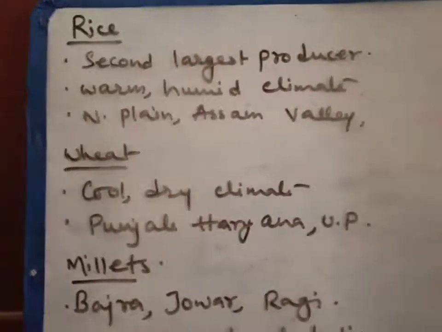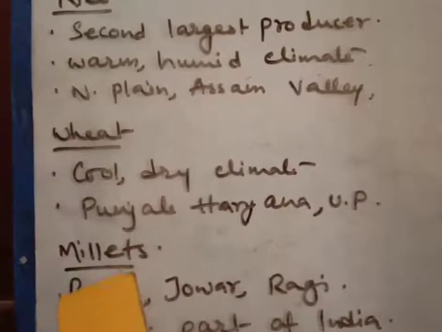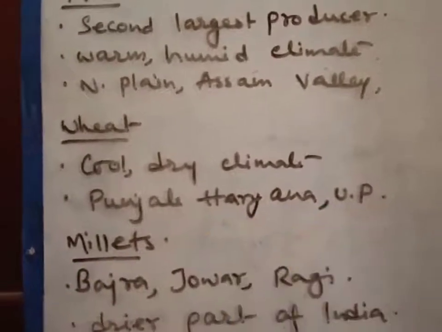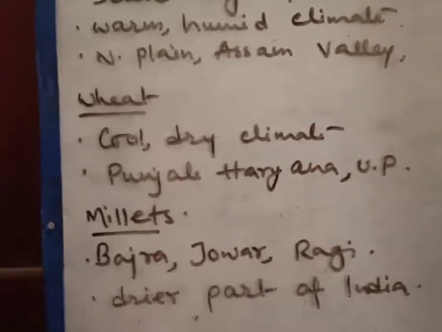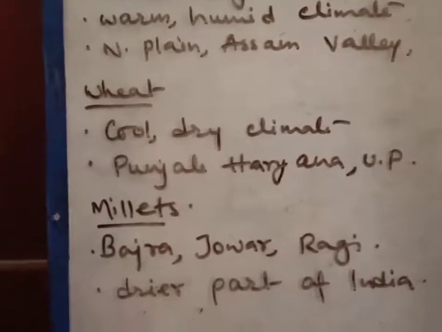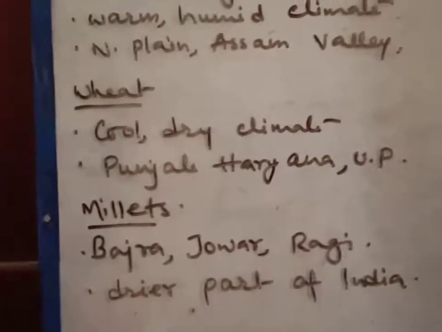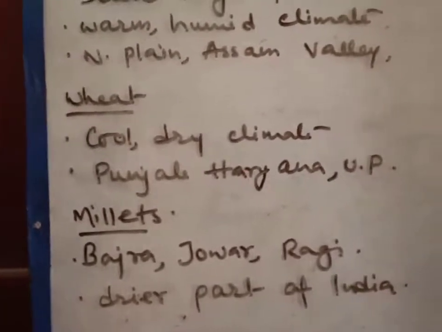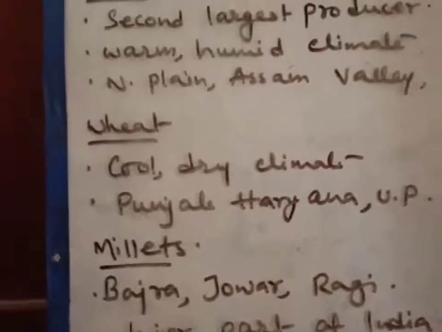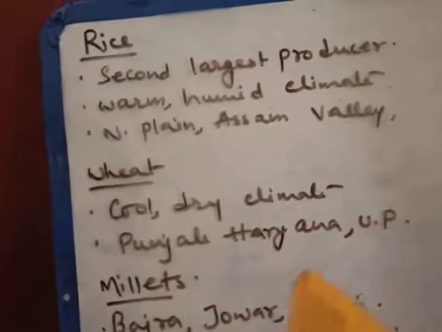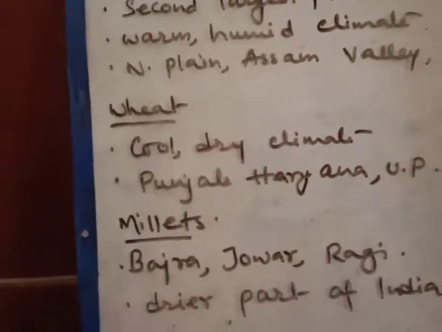And where do we get it? It is in Punjab, Haryana, Uttar Pradesh. We get lots and lots of wheat, and these states are basically wheat growing states. It is also the staple food of the people of this region. That means in West Bengal, staple food is rice, and in Punjab, Haryana, UP, the people's staple food is wheat.